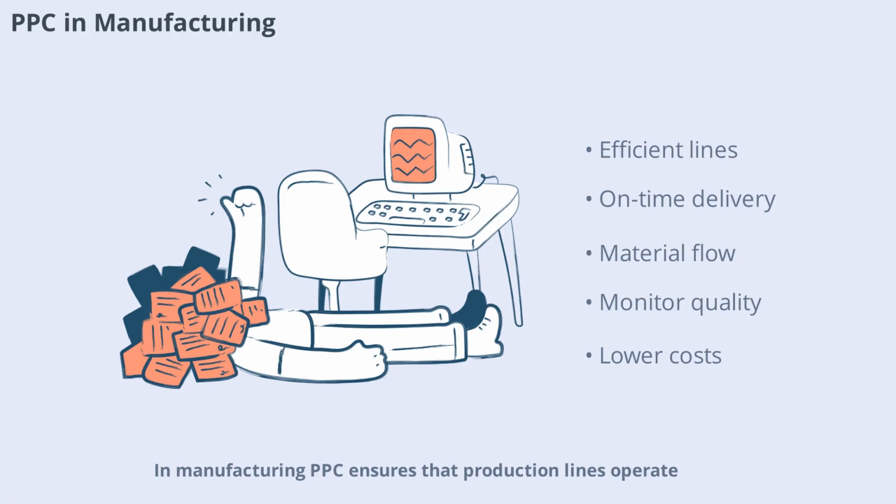In manufacturing, PPC ensures that production lines operate efficiently and products are delivered on time. It coordinates the flow of materials, schedules machine usage, and monitors quality at every stage. By integrating PPC with advanced manufacturing technologies, companies can achieve higher productivity and lower costs. Manufacturing remains one of the most prominent fields for PPC application.